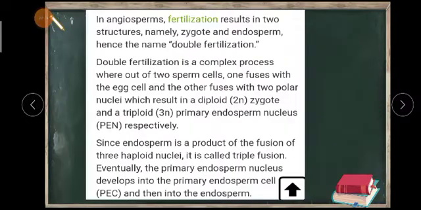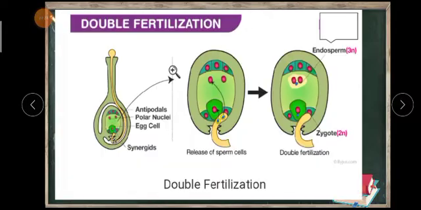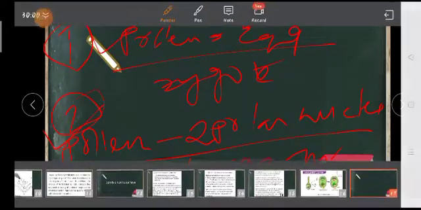Understood, students? So if you see here, double fertilization is a complex process where out of two sperm cells, one fuses with the egg cell and the other fuses with two polar nuclei. Okay, so you already know that gametes are generally n.